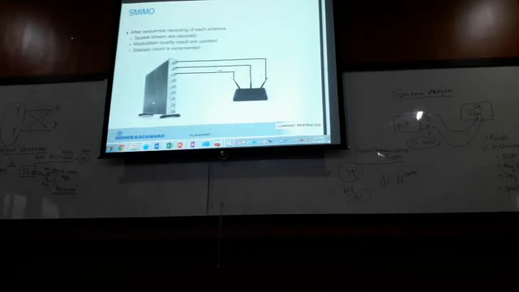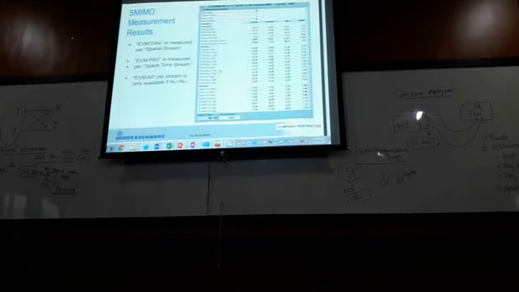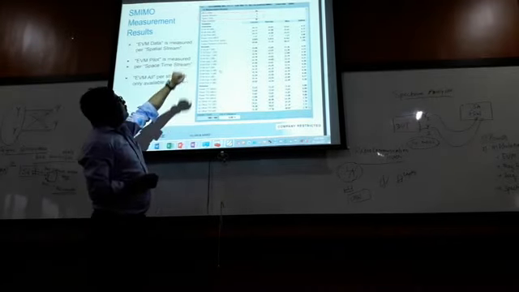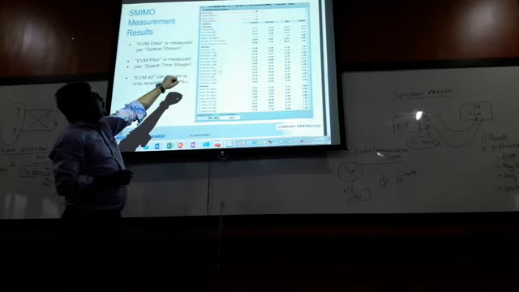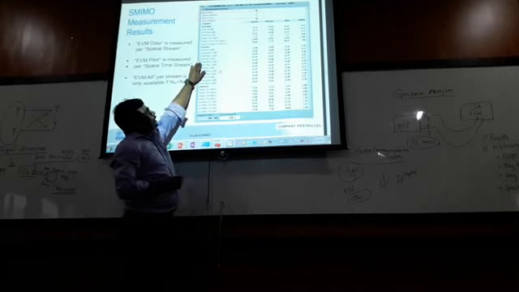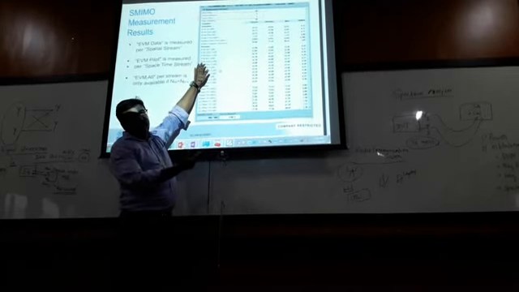Composite MIMO, so this is how the setup would look, and then the measurement values. Here you can see there are 4 antennas and the power: power for antenna 1, antenna 2, antenna 3. Then in your IEEE WLAN you also have pilot carriers and data carriers.